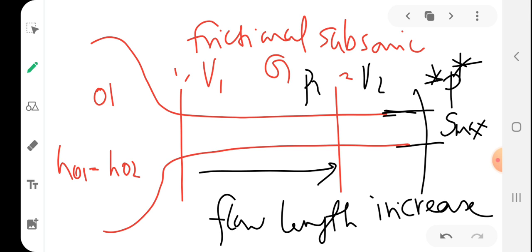So P star is the static pressure corresponding to the state where entropy has reached the maximum value S max.